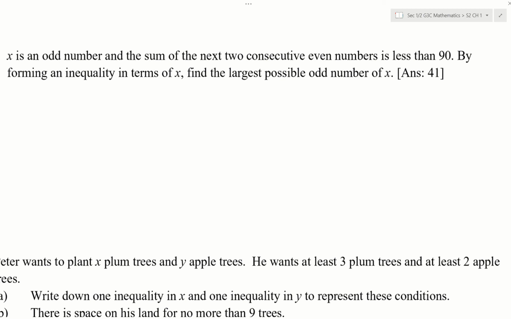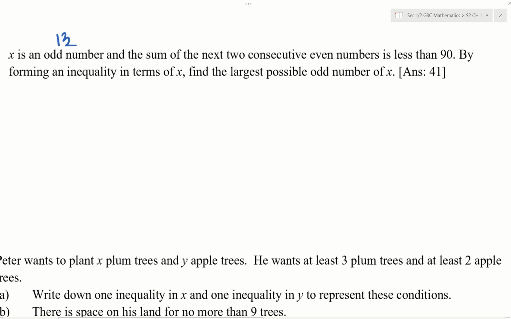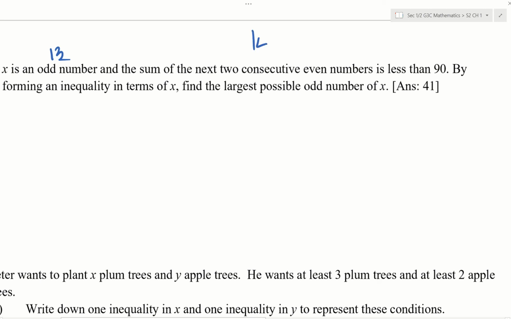If you don't, let's use some examples. Give me an odd number for x. Okay, I heard 13. Example only, x is 13. The sum of the next two consecutive even numbers. What is the next consecutive even number? 14 and 16. So they are saying these two, when you add them up, add less than 90. That's what they are telling you.